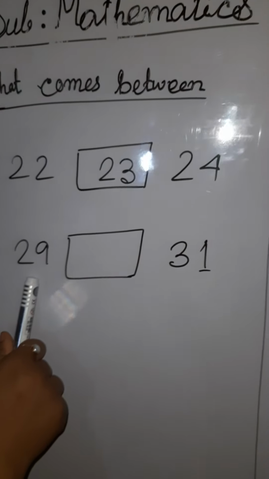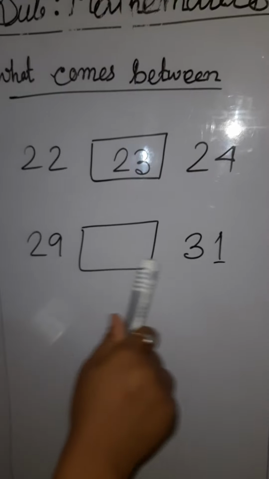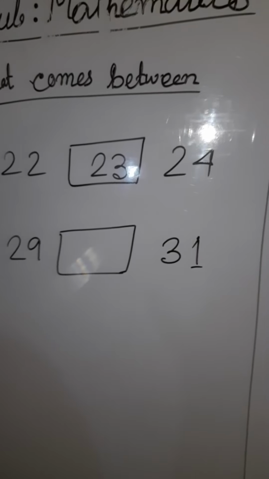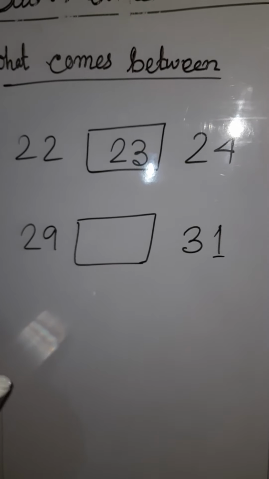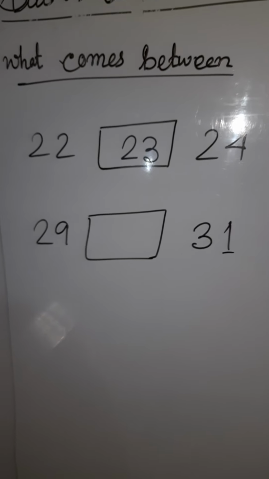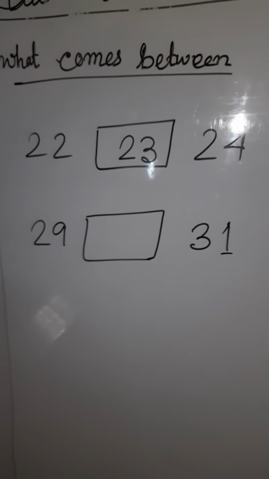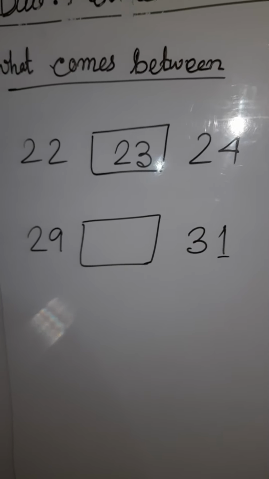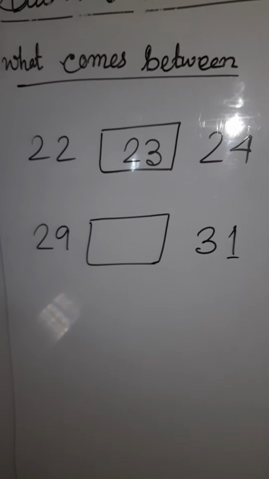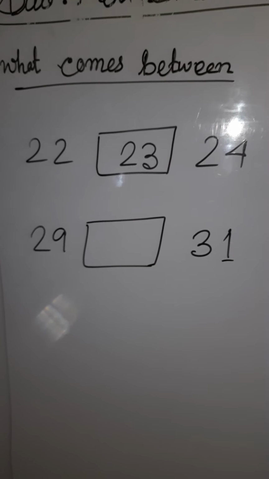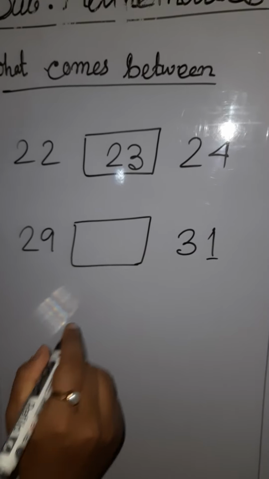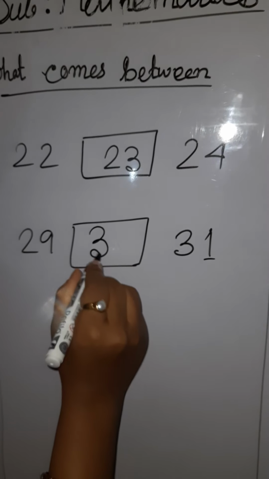On this side also we have to write the number in between. We start from 20, after 20 is 21, 22, 23, 24, 25, 26, 27, 28, 29, 30, 31. So which do we write? 30.